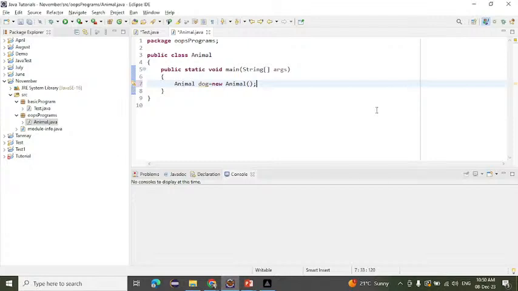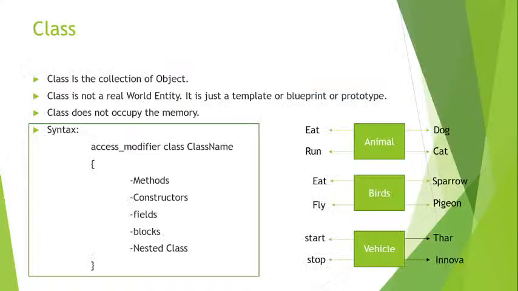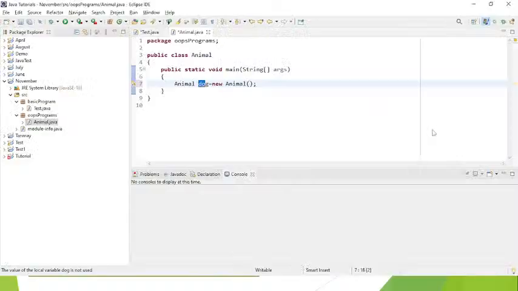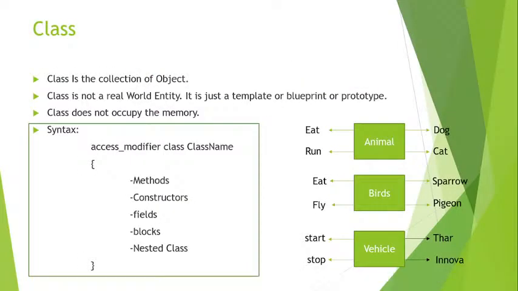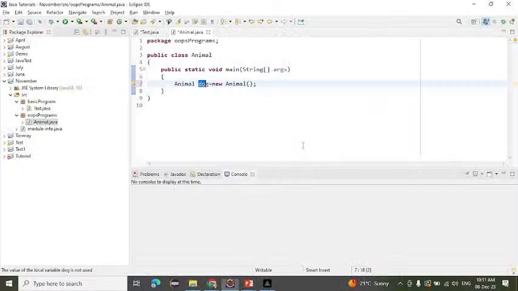Okay, so we have created the object here with the name dog. We have first created the animal class, and inside the animal class we have created the dog object. Now simply we'll come here and create methods. We have many methods here, like eat and run. So we will create the same methods like this, one by one.